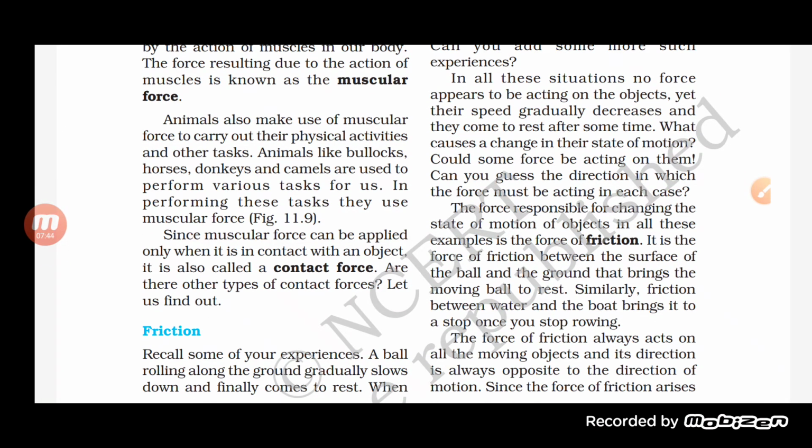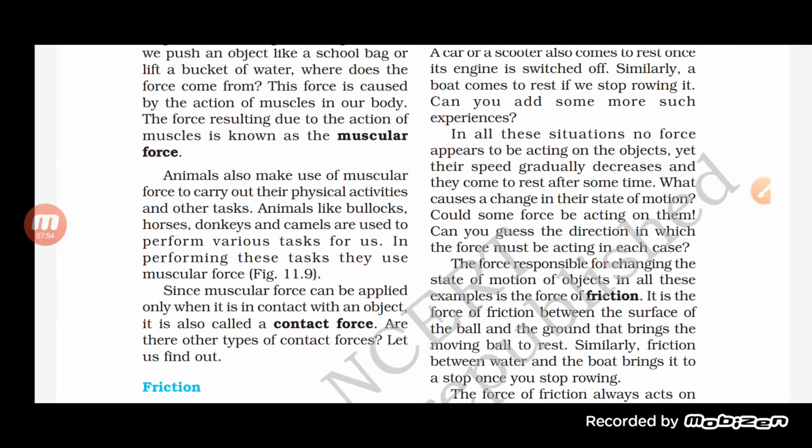Now animals also make use of muscular force to carry out their physical activities. Students, animals also use muscular force for physical activities and other tasks. A lot of different tasks are performed by animals. Like if we talk about bullocks, horses, donkeys or camels, they perform various tasks. Okay, and while performing these tasks, they use muscular force.